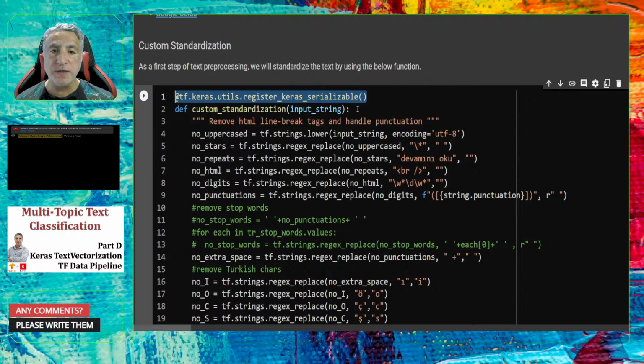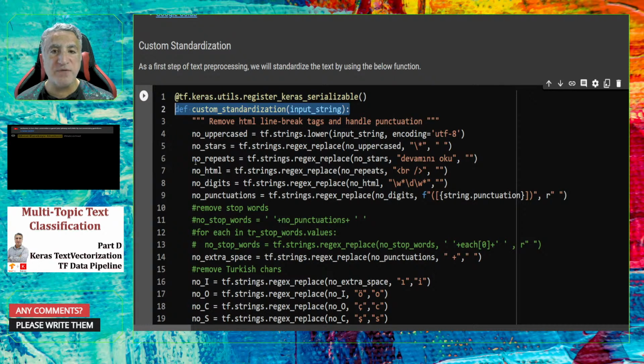I already announced that this custom standardization function will be serialized in the Keras environment, because I will use it inside the Keras text vectorization layer in a moment. So that's an important note for you.